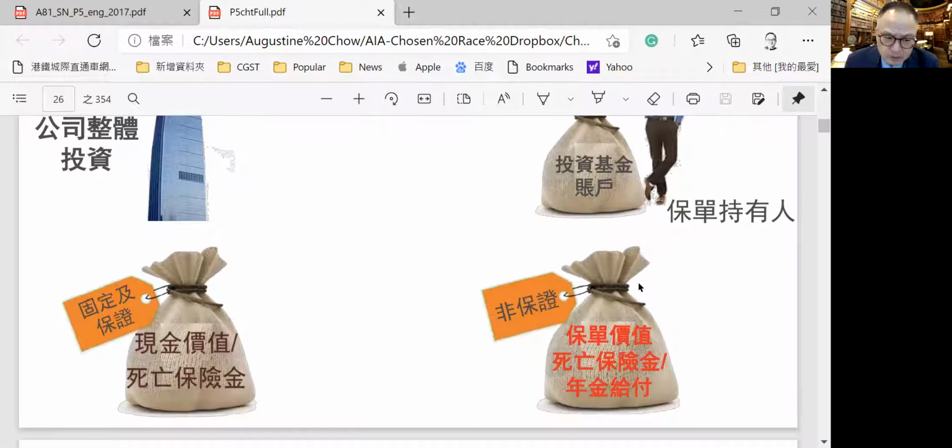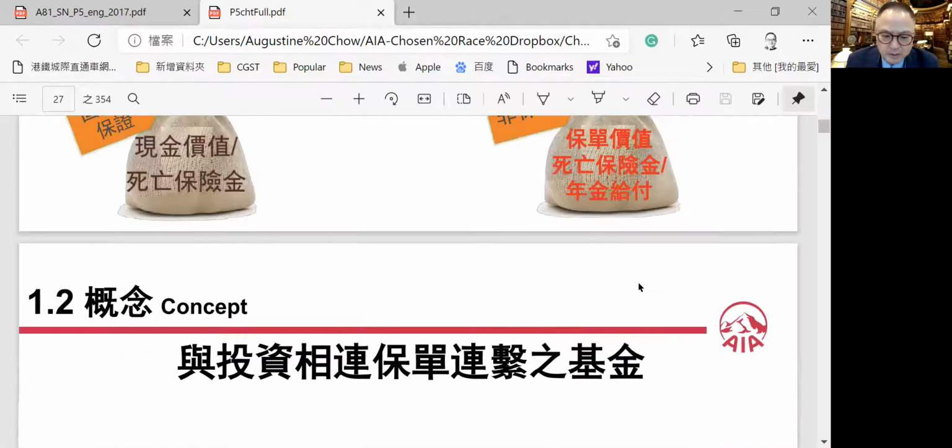So on the left-hand side, the traditional policy has fixed or guaranteed death benefits, but on the right side, unit-linked policies do not have guaranteed death benefits or definite annuity income for the clients. All of them are variable. It's non-guaranteed, depending on the investment yield, the investment return that the customer has made.